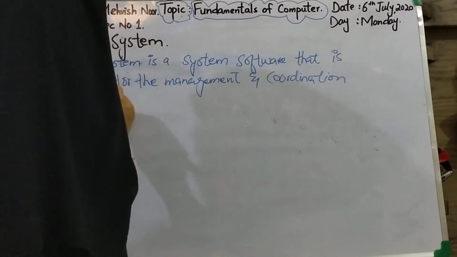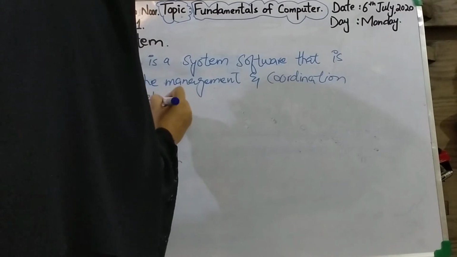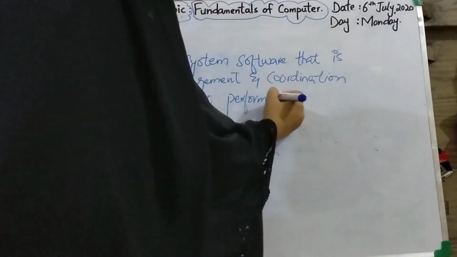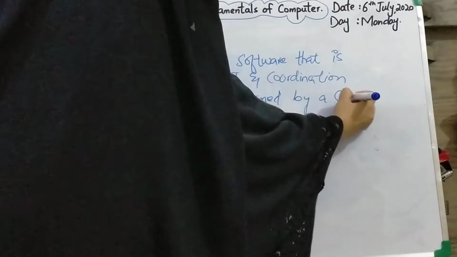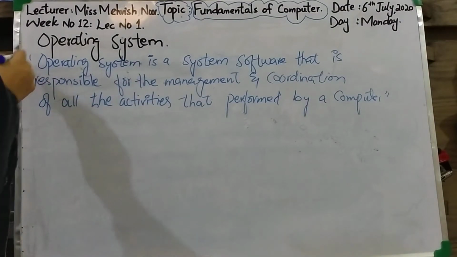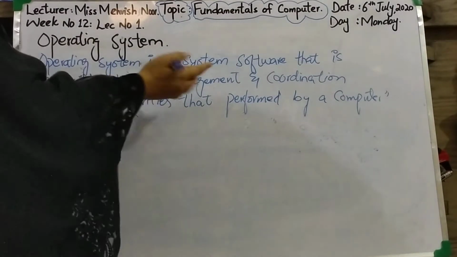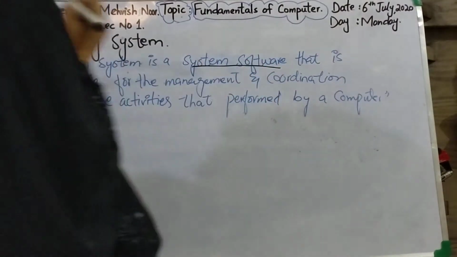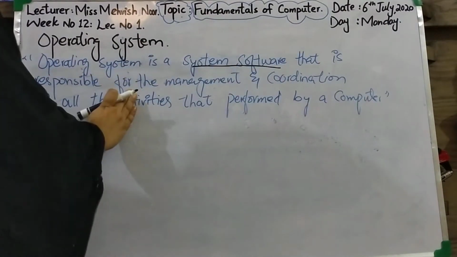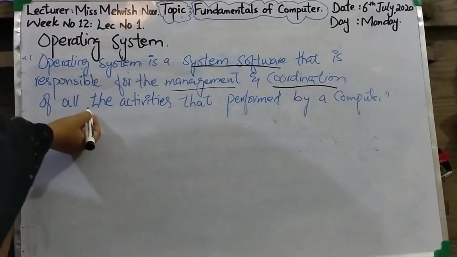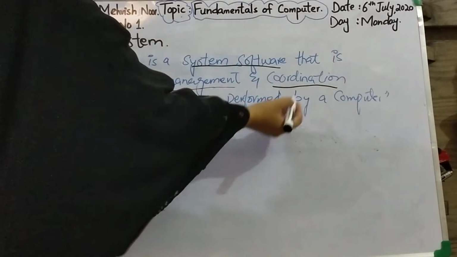So girls, what is operating system? An operating system is a system software that is responsible for the management and coordination of all the activities performed by a computer.